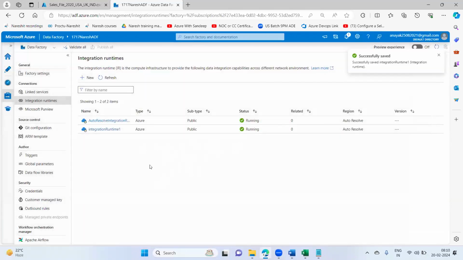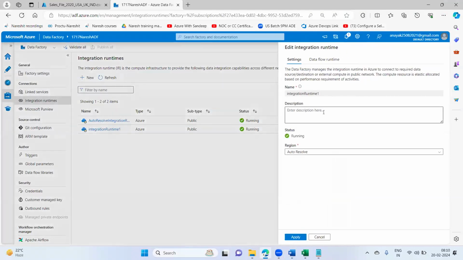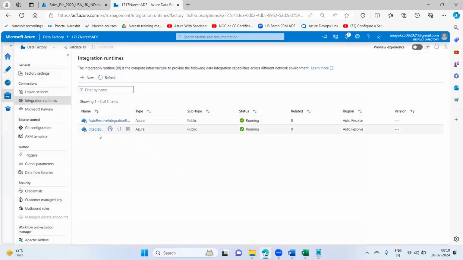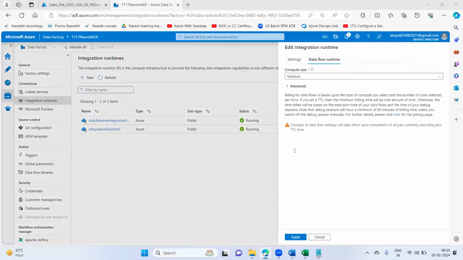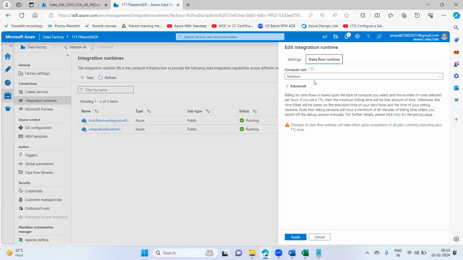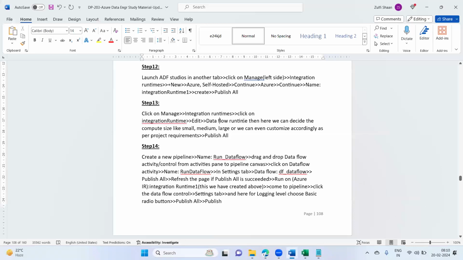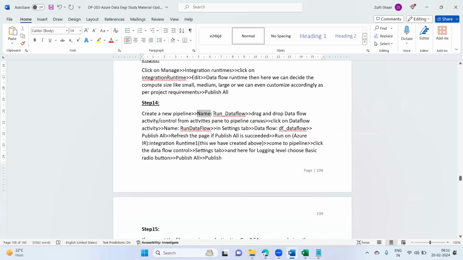Okay, so this is what I have done. So what I'll do here, click on integration runtime, and then say here, edit, this step has been changed. Now it is coming. Previously it was not coming, now it is coming. Then say here data flow runtime. Last time it was not coming. Now when you click on integration runtime, automatically you will see the data flow runtime option. If you are not finding it, click on edit, and here you can choose the power what you want, small, medium, large. Now create a new pipeline.